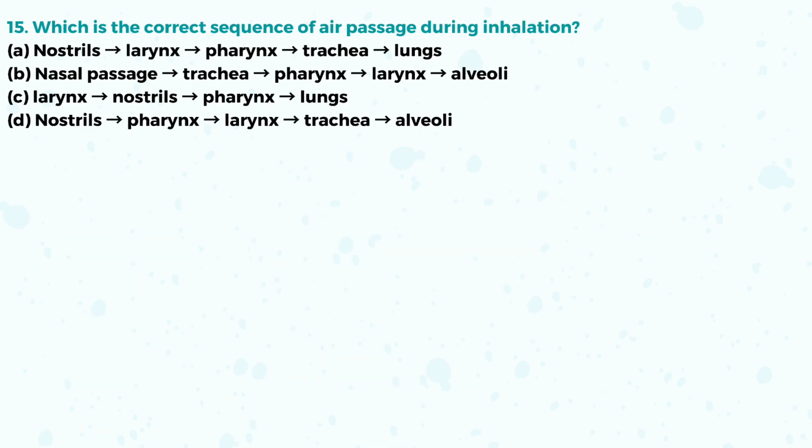Which is the correct sequence of air passage during inhalation? Very important. Nostril, pharynx, larynx, trachea, and alveoli. Option D is the right answer.